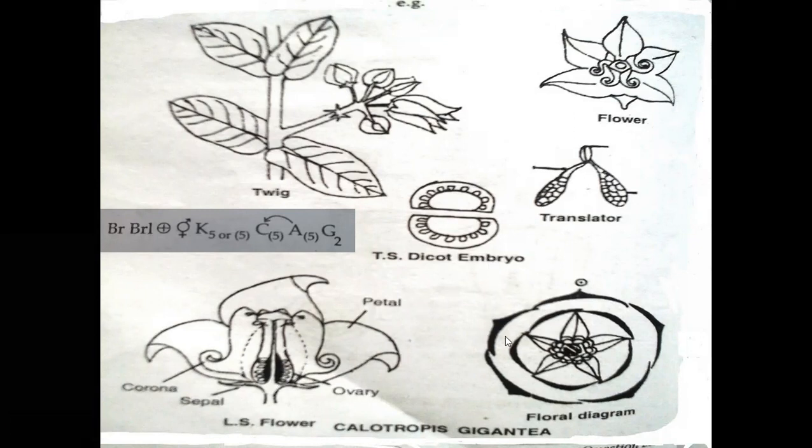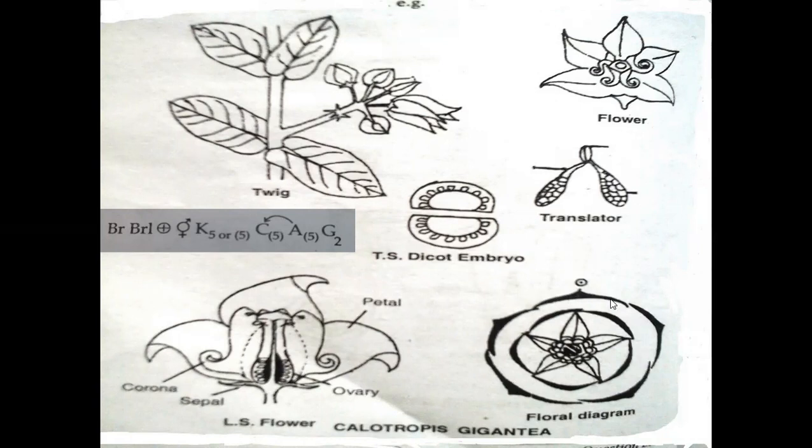Coming to the calyx: number five, green in color, generally gamosepalous or polysepalous. In Calotropis species the sepals are polysepalous. In other species, gamosepalous sepals are present.